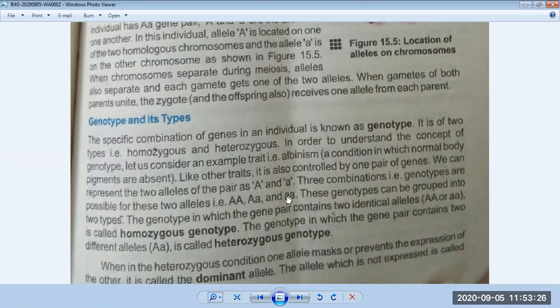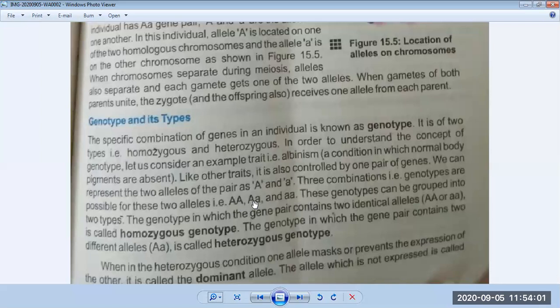So what is genotype? The specific combination of genes in an individual is known as genotype. You can see this is a specific combination, and this is a specific combination. But if there is one dominant and one recessive, the expression of the trait in the next generation is called phenotype. So genotype and phenotype are different from each other. I hope you understand the concept.